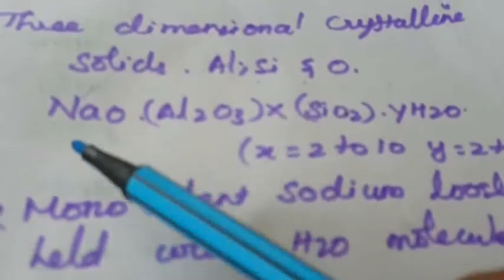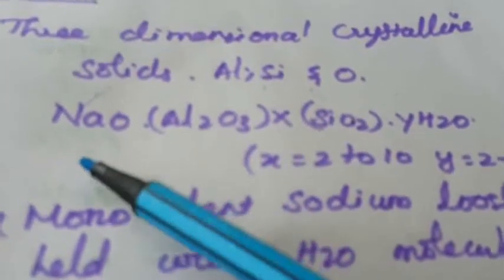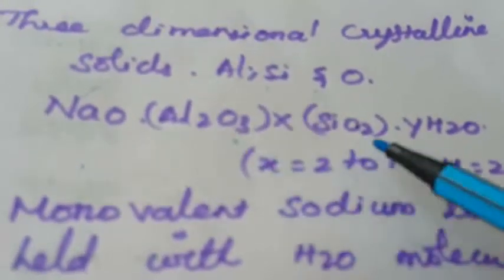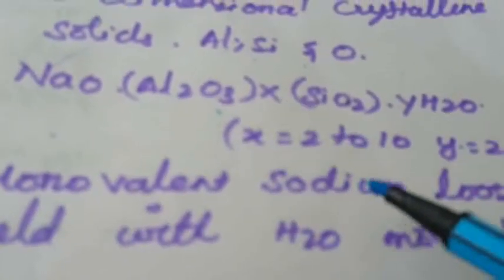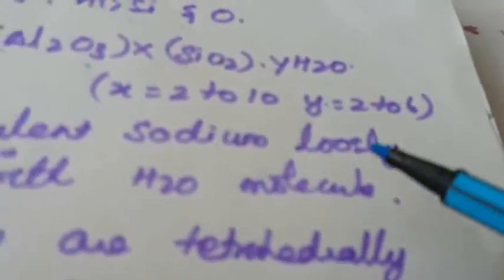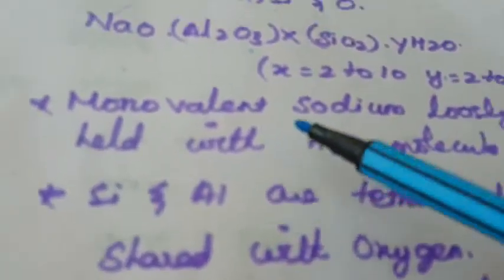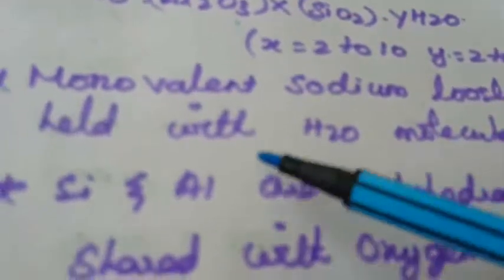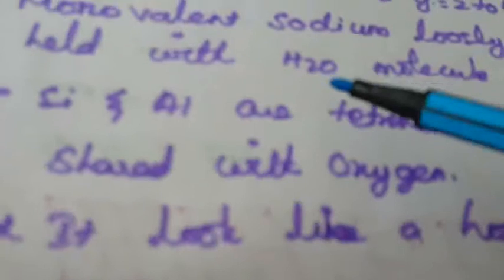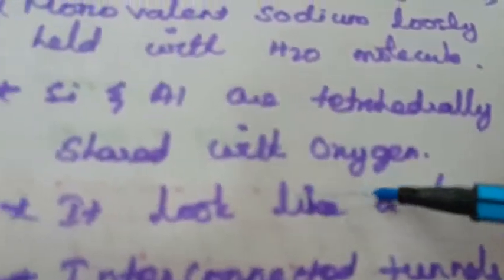Another one is its formula: only one sodium, aluminium oxide, then X molecules of SiO2 and Y molecules of H2O. What is the meaning of that? X contains a number from 2 to 10, and Y contains 2 to 6. Next, it is a monovalent sodium. This sodium is loosely bound with water, because the water molecule moves in and out. The silicon and aluminium are tetrahedrally shared with oxygen.